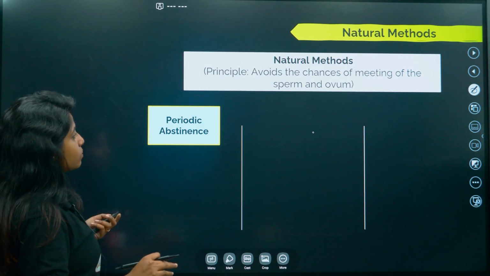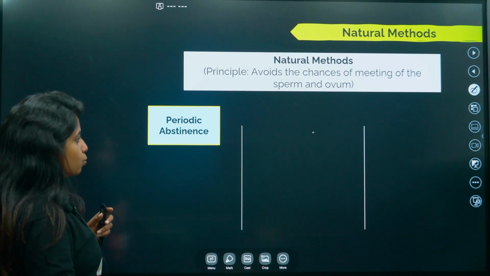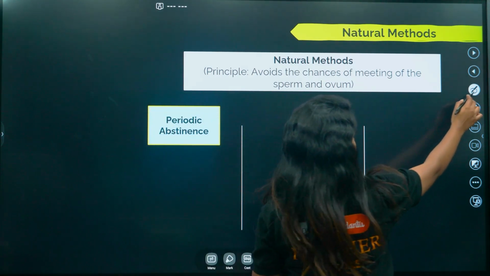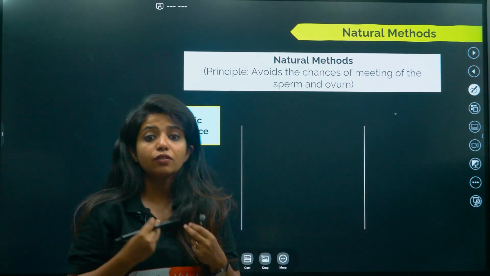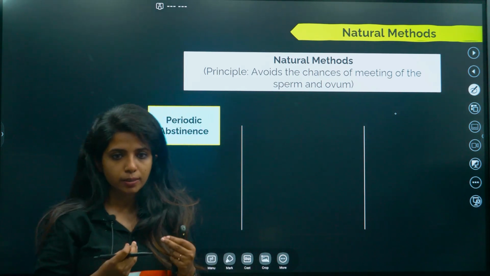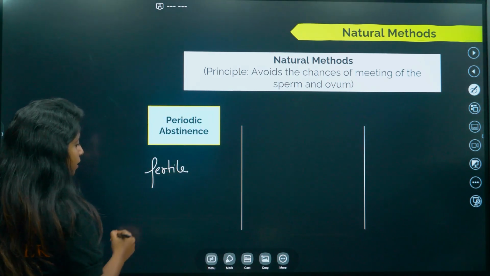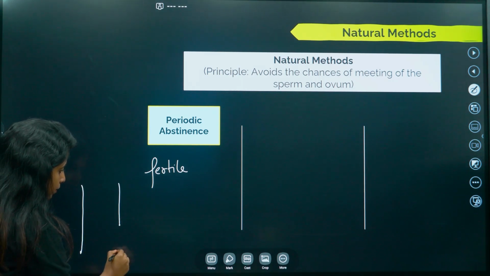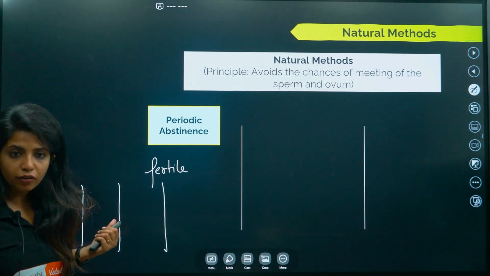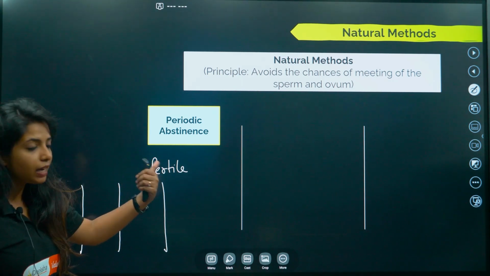So the first thing that comes here is periodic abstinence. What do you mean by periodic abstinence? That means a person refrains from sexual intercourse during the fertile period. Remember, you have menstrual phase, proliferative phase and luteal phase.